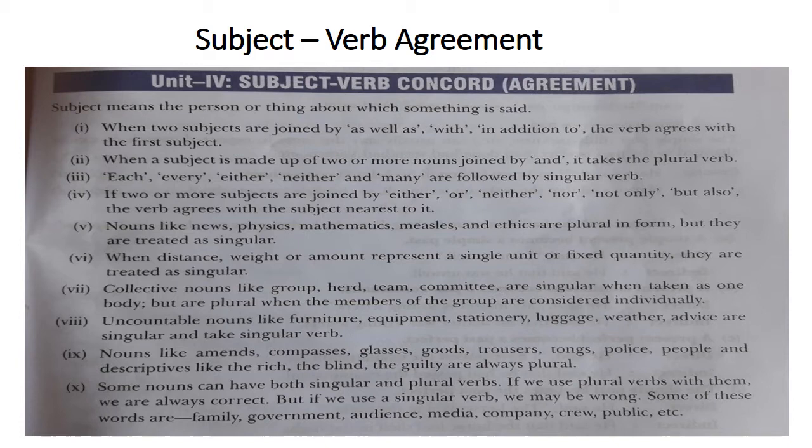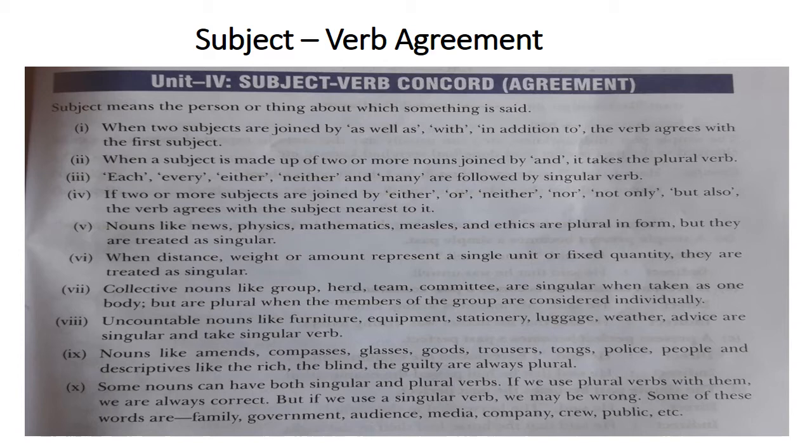Okay, so when two subjects are joined by as well as, in addition to, with or along with, the verb agrees with the first subject, which means you have to look at the first one. If it is plural, then you have to give a plural verb. If it is singular, then a singular verb. Next, when a subject is made up of two or more nouns joined by and, it takes a plural verb. Okay, so if two or more nouns are joined by the conjunction and, then your verb will be plural.